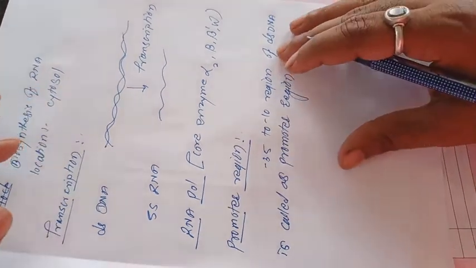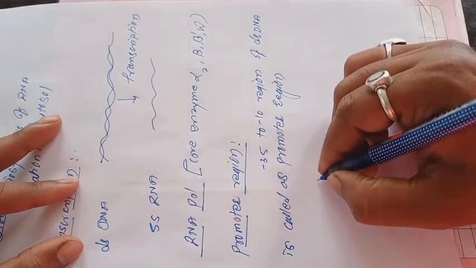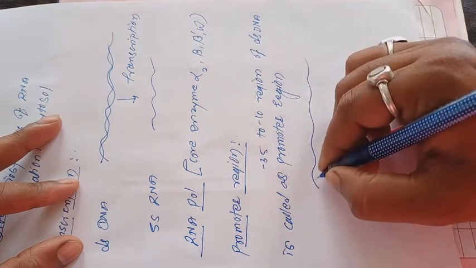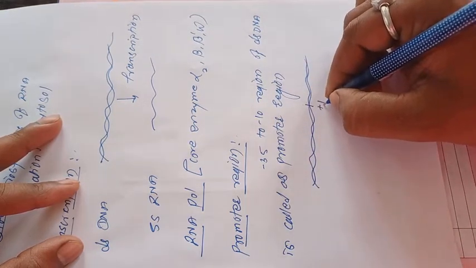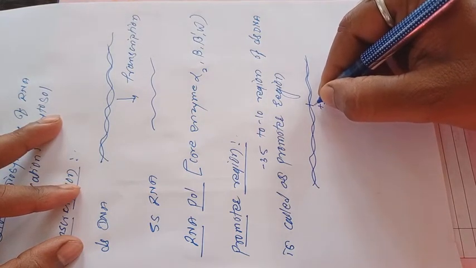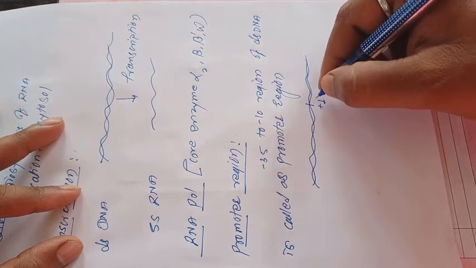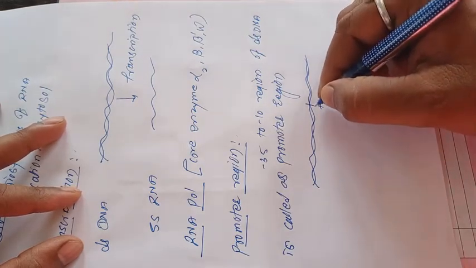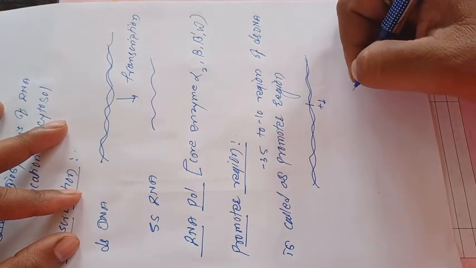At this region, consider the minus 10 to minus 35 region. There is a plus 1. Plus 1 is the specific initiation site where the exact fragment of DNA is responsible for the synthesis of specific RNA and proteins.